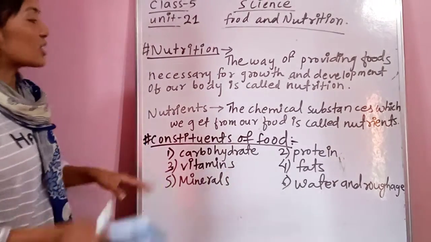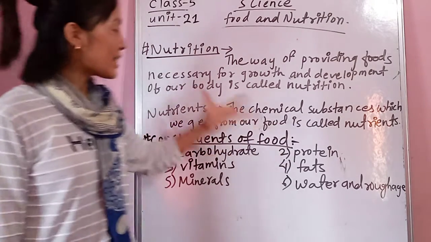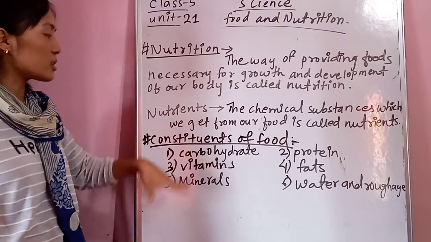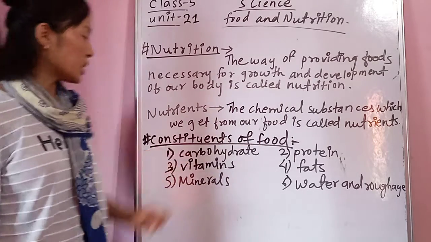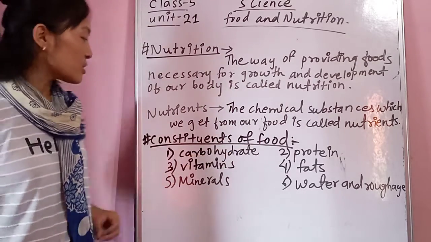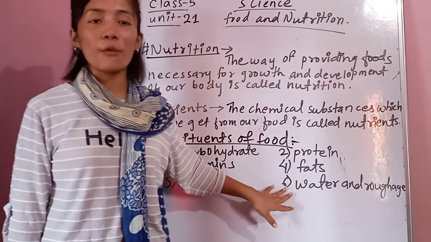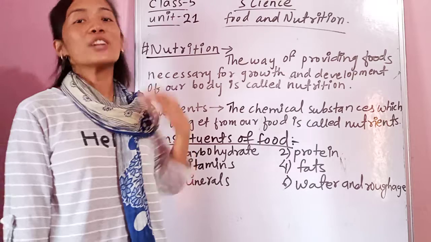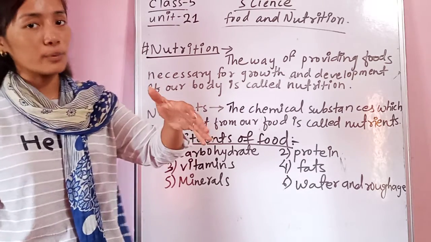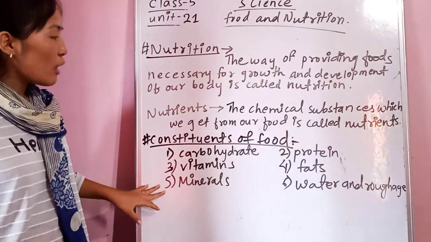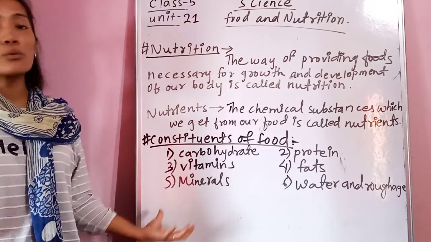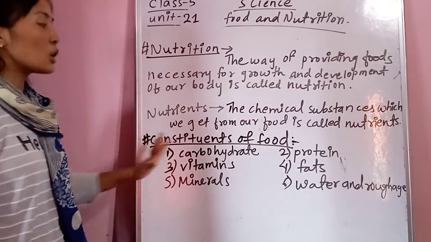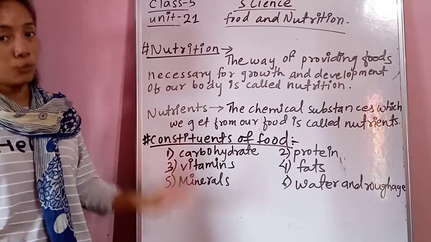So these are the constituents of a food. What kind of food comes under carbohydrates, proteins, vitamins, fats, minerals, or water and roughage, I will explain and try to make you understand in the next video. Okay, so I hope you have understood, and you have to read all the constituents of a food. Keep in mind that there are altogether 6 constituents of a food.